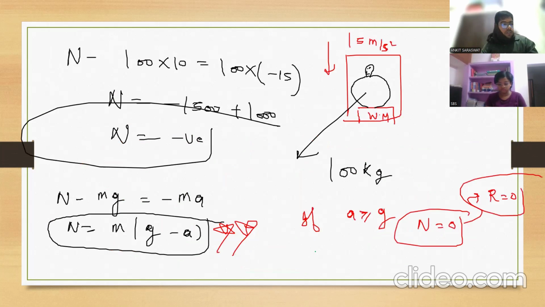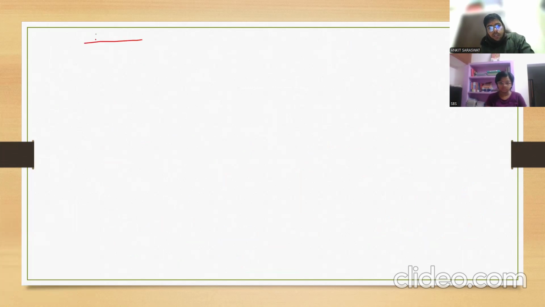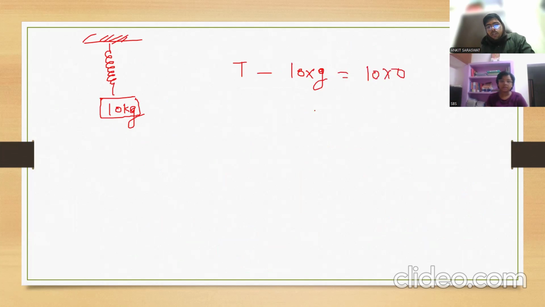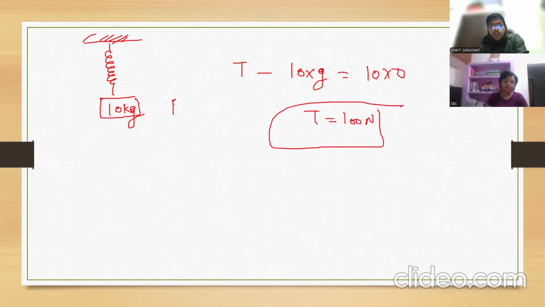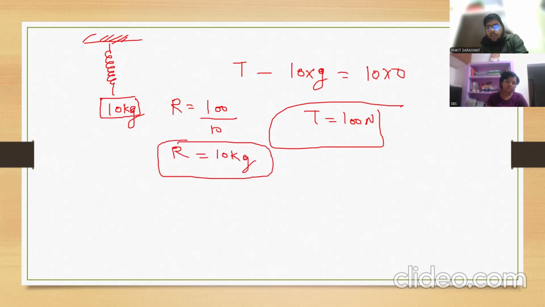Clear? Now same question again, just look at this. If I say the block is here, but there is no acceleration. Now find the tension. Then you will say, sir, T minus M into G equals M into acceleration. There is no acceleration, so T equals M into G, which is 100 Newton. Then what is the reading? You will say, sir, the reading is 10 kg. Very good. This is the true mass. Clear?